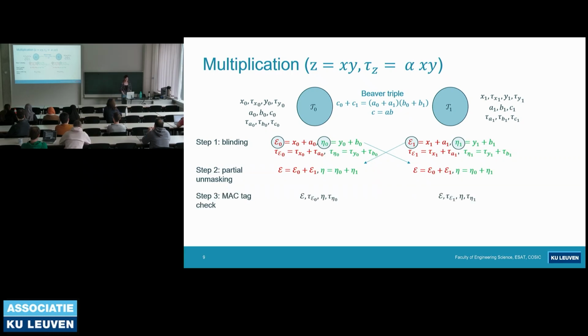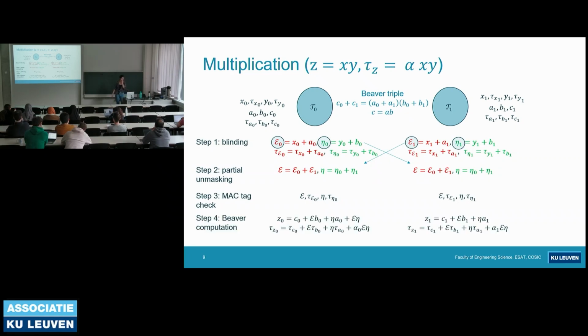The third step is MechCheck. In this step, we check if the tags of epsilon and eta are consistent with epsilon and eta. I will describe how it's done in the next slide. But now let's assume that the tags are consistent with the variables and the tiles continue with the computation. The last step of the multiplication is the actual computation step, which we call Beaver computation. They compute the output shares of z and the tag of z. And this is also happening locally.